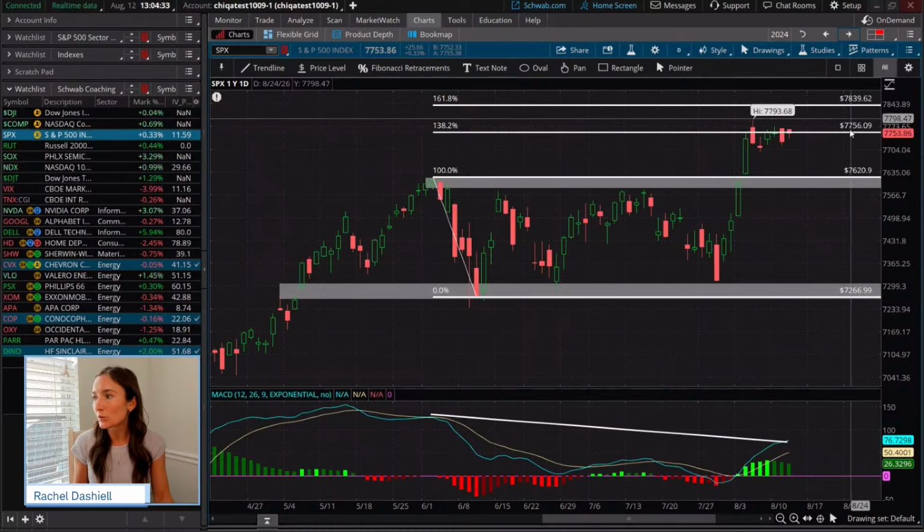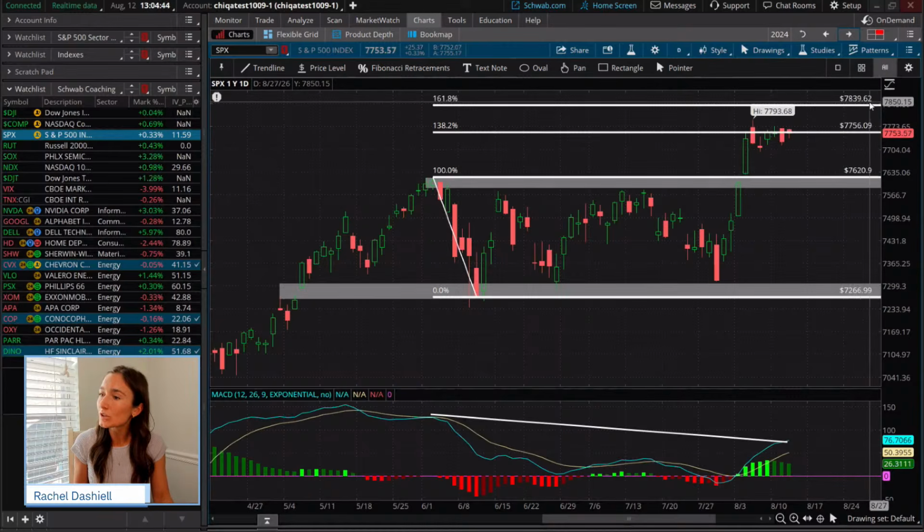So that first level that we're really crowding around right now is that 77.56. If we can push back past that one, we could see a move up to close to 78.40 or so.